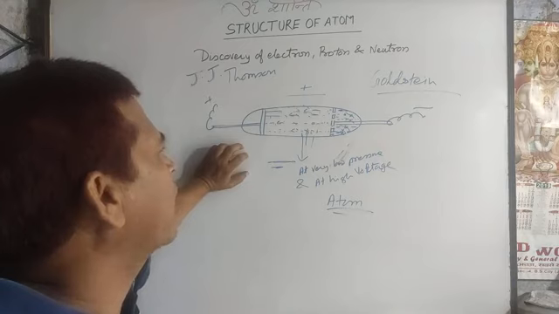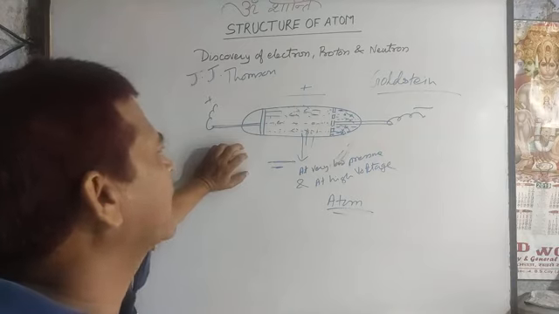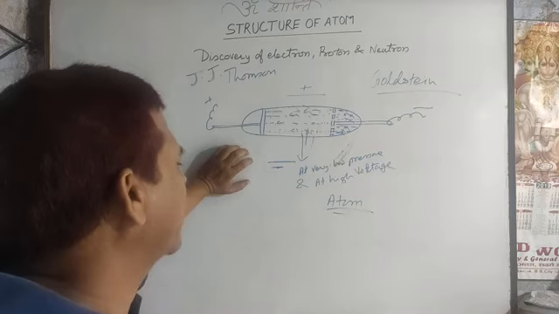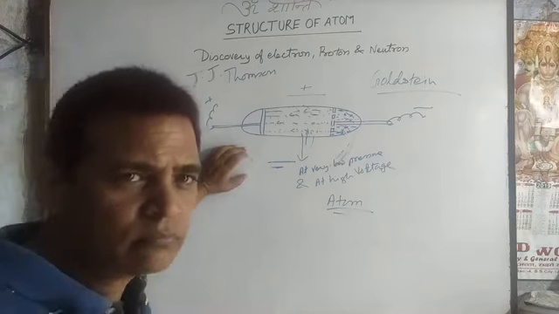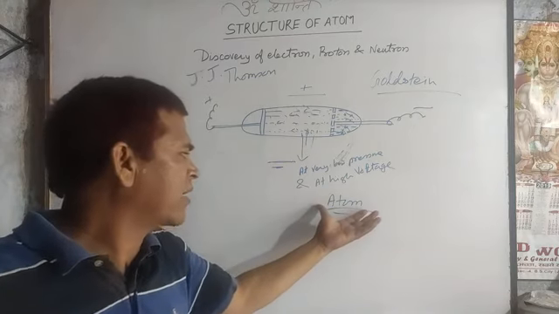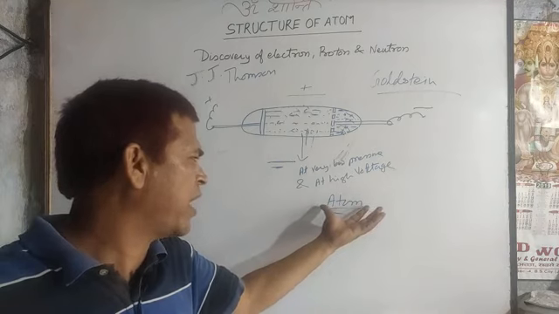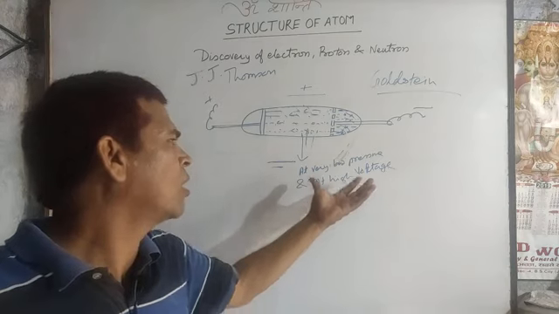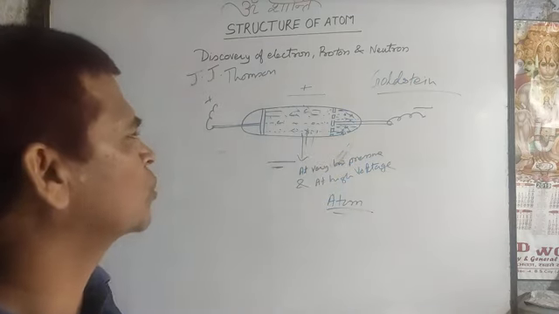Because the electron is negatively charged and the proton is positively charged, if an atom has the same number of electrons and protons, then the atom is neutral. Then how did scientists think about the third subatomic particle, the neutron?